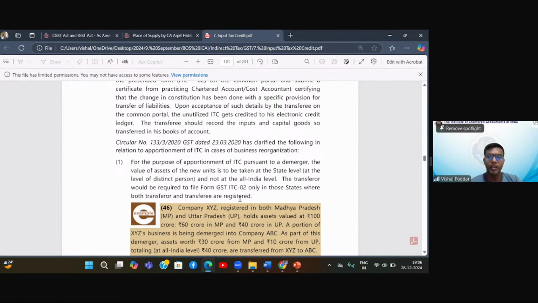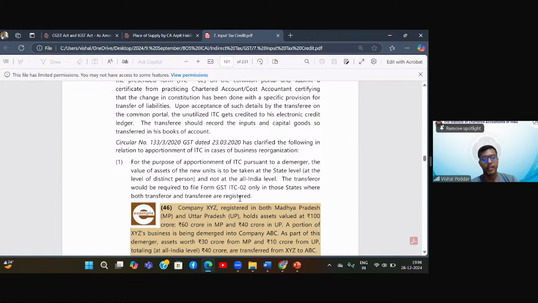Because practically, if it is one single unit, I may not be able to divide or split it, because nobody will get anything which is usable. So demerger anyways is happening at company level, that you can understand. But at the GST level, we have registration state-wise. So I had GST registration in 6 different states. Each state was having one unit.